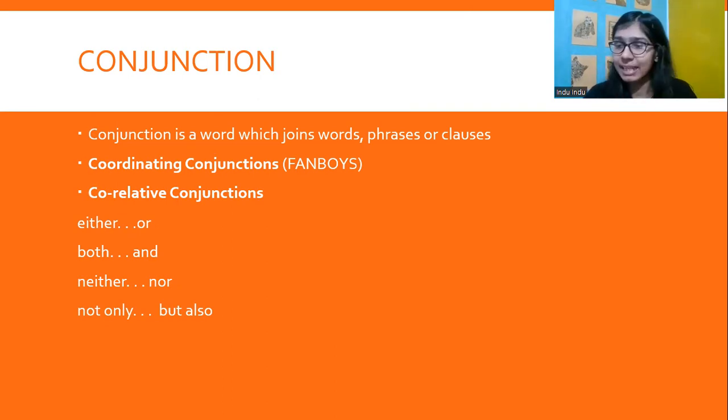For example, if I say, my friend is not only a content writer, but also a freelance traveler. So, not only, but also. These are used in pairs, right? Either or. Either you attempt this or you attempt this. So, both and, neither nor, not only but also, as we talked about in the example right now. So it's important to note that these are always used in pairs.